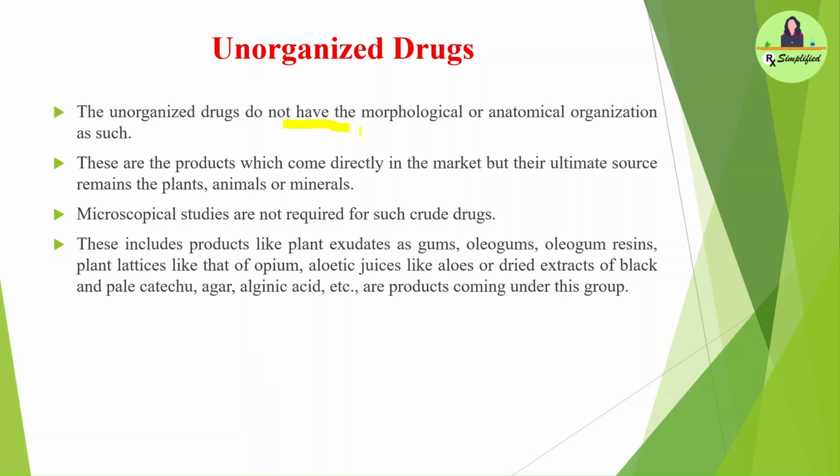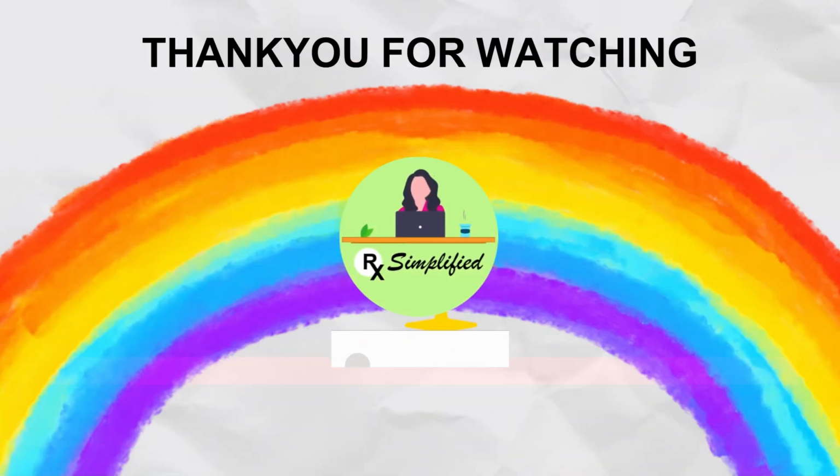Then the unorganized drugs. Unorganized drugs do not have morphological or anatomical organization as such. These are products which come directly to the market, but their ultimate source remains plant, animal, or minerals. Microscopical studies are not required for such crude drugs. These include products like plant exudates such as gums, oleo-gum resins, plant latex like that of opium, aloetic juices like aloes, or dried extracts of black and pale catechu, agar, alginic acid, etc. are products coming under this group.